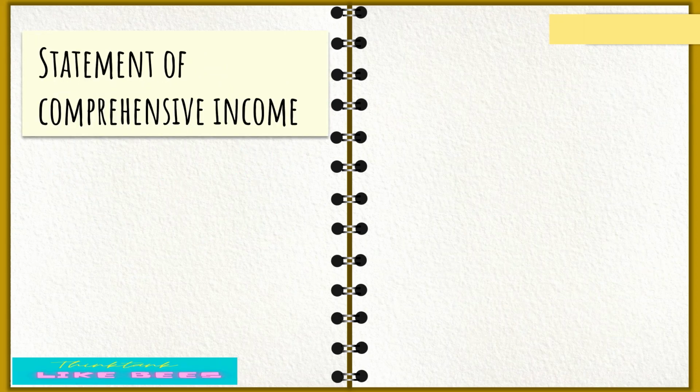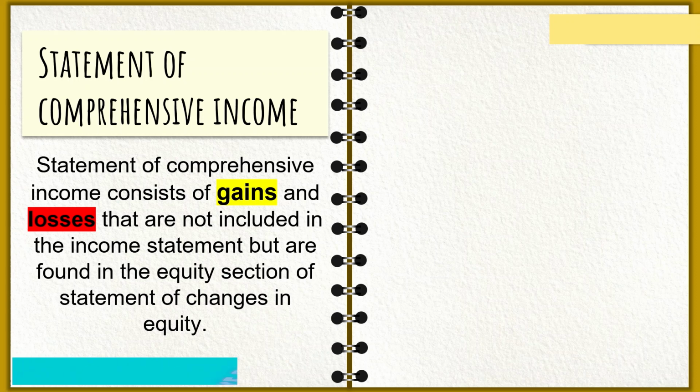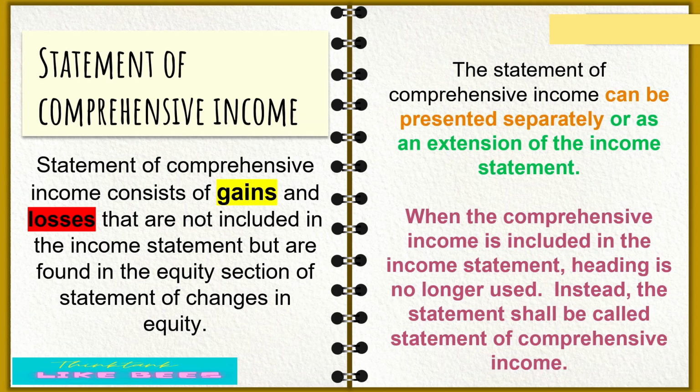Statement of comprehensive income. So, when we say statement of comprehensive income, it consists of gains and losses that are not included in the income statement but are found in the equity section of the statement of changes in equity. The statement of comprehensive income can be presented separately or as an extension of the income statement. When the comprehensive income is included in the income statement, the heading is no longer used. Instead, the statement shall be called the statement of comprehensive income. So, you will slash out the statement of operation because you already have your statement of comprehensive income.